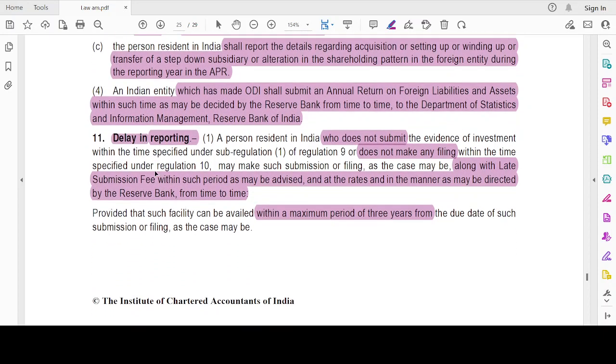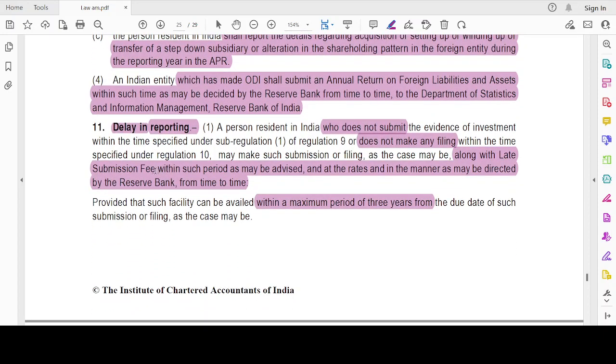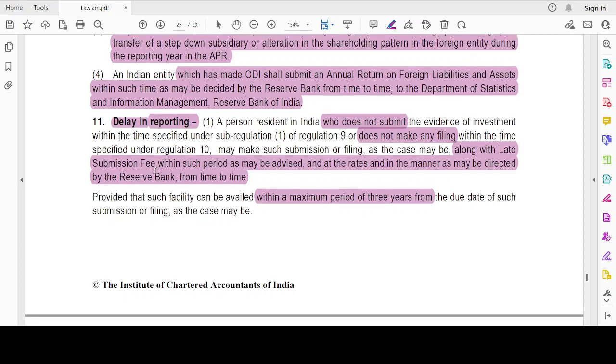Then delay in reporting. A person resident in India who does not submit the evidence of investment within the time, or does not make the filing within the time specified, may make such submission or filing, as the case may be, along with the late fees within such period and in the manner as may be directed by RBI from time to time. The maximum period shall be 3 years from the due date of submission or filing. If I have not submitted the evidence or made the filing as required under regulation 10, then I can file it with a late submission fee within a maximum of 3 years from the due date of such submission or filing.